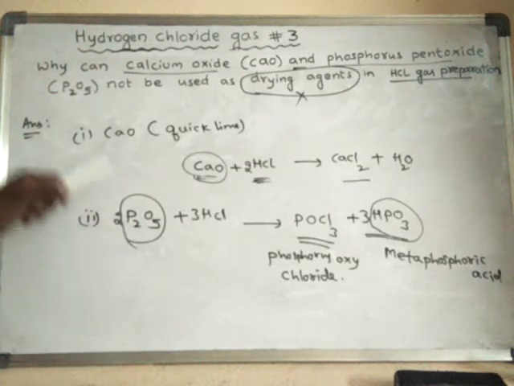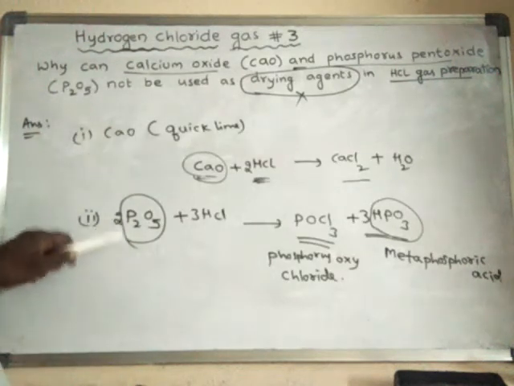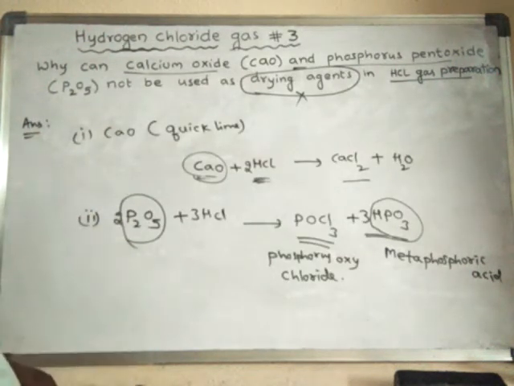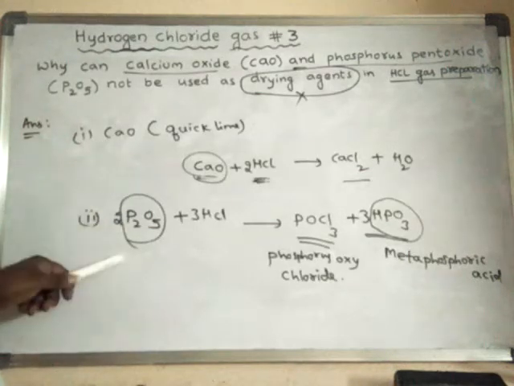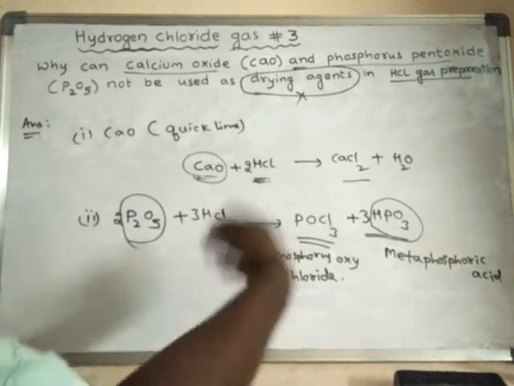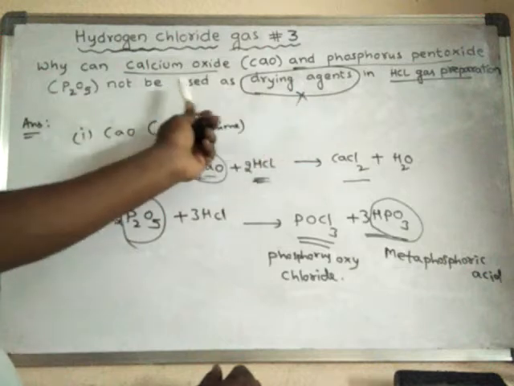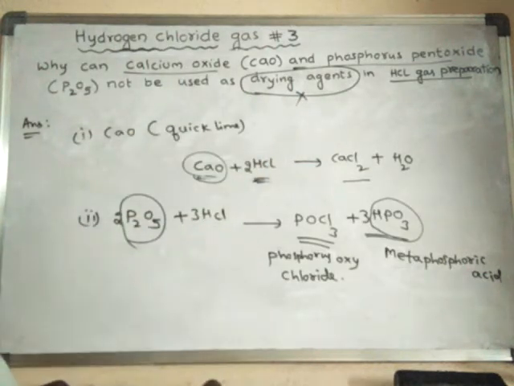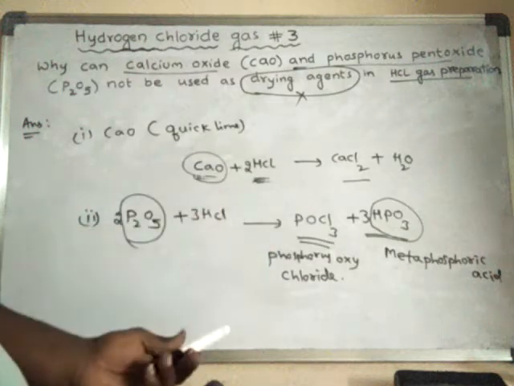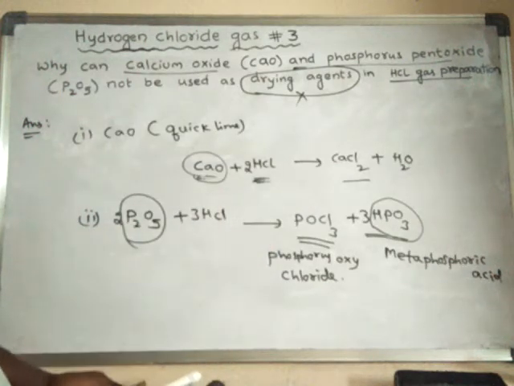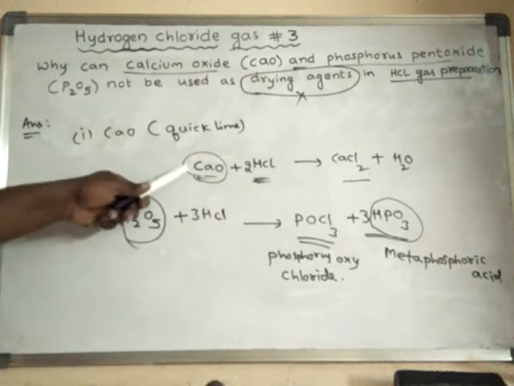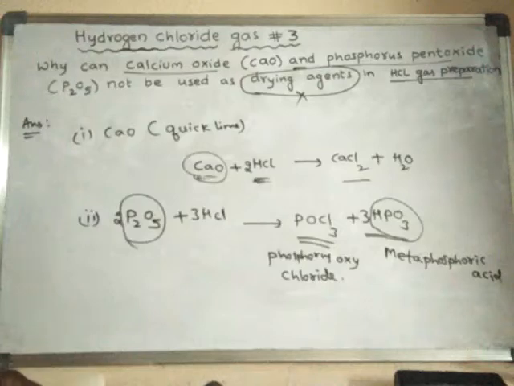Why can these two not be used as drying agents? Because they chemically react with the HCl to form different products. So finally, all the HCl formed during the preparation is converted into other substances. Hence, we should not use these materials as drying agents.